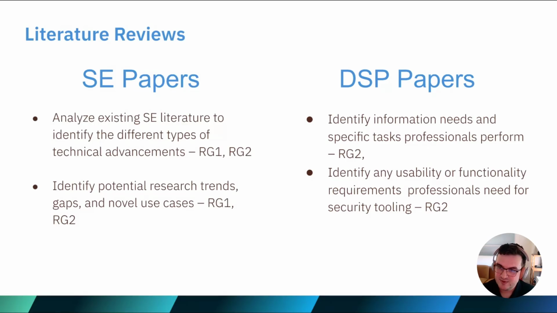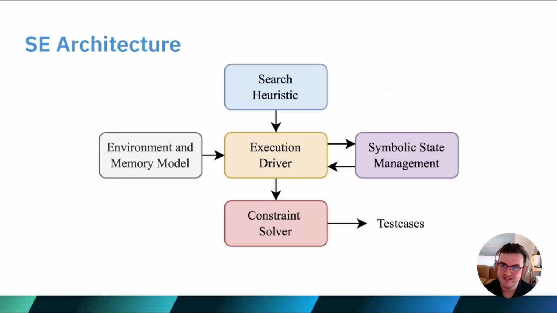For our DSP papers, we looked for specific subtasks of debugging, code optimization, code comprehension, and vulnerability discovery. We also identified what information needs any of the participants in these studies expressed, along with their preferences for usability or functionality of security tools. To actually accomplish this, we qualitatively coded both bodies of literature with their own unique codebooks, and then found relationships between our codebooks based on overlapping information needs or use cases.